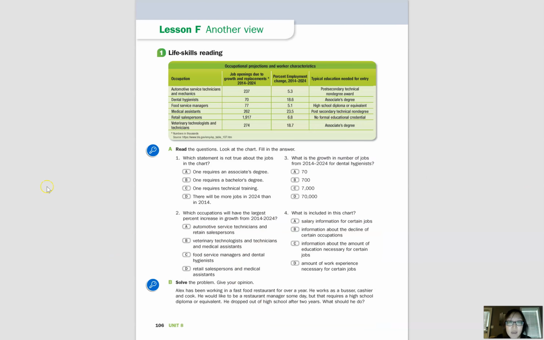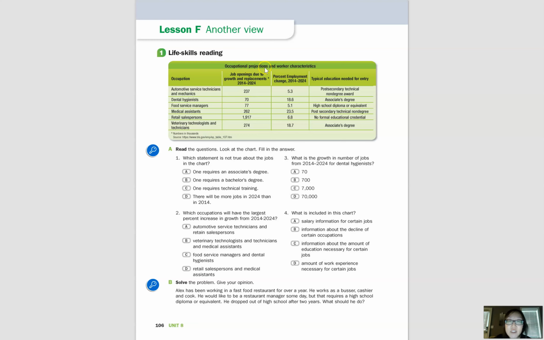Okay, another view. So this is on page 106 in your student's book. So you can see a chart, and the title is Occupational Projections and Worker Characteristics. That's a lot of hard words. But occupational means related to a job. As you can see, occupation is the same word as job.